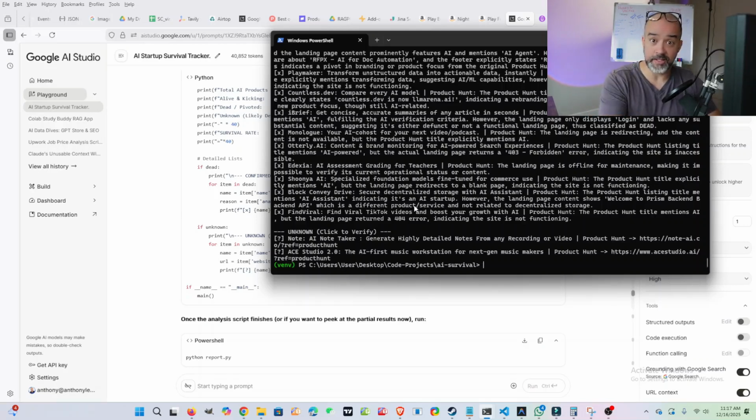So data analysis brought to you by vibe-coded internal tools, quickly produced in Google Gemini using Python scripts. Again, this one took a little bit longer than the last one because of all those failures and having to pivot in the middle of it. So this took about half an hour, 40 minutes.